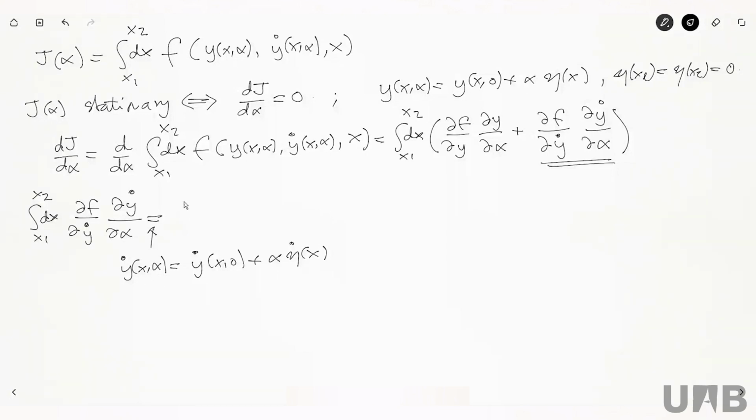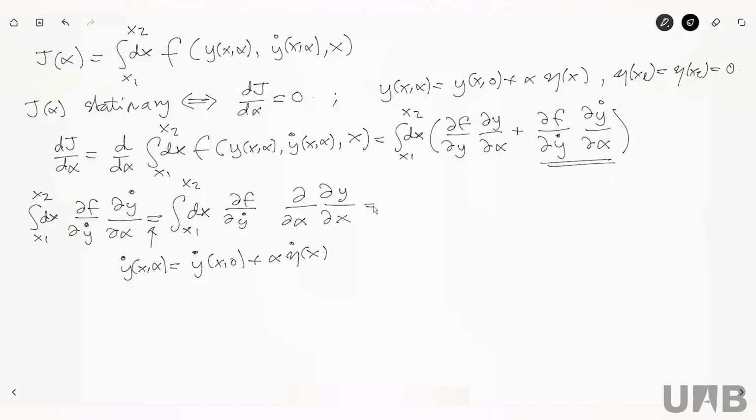So that means that this is the integral over x from x1 to x2 of the partial of f with respect to y dot, and this is the derivative with respect to alpha of the derivative of y with respect to x, okay? But the derivative with respect to x and the derivative with respect to alpha commute because alpha does not depend on x.